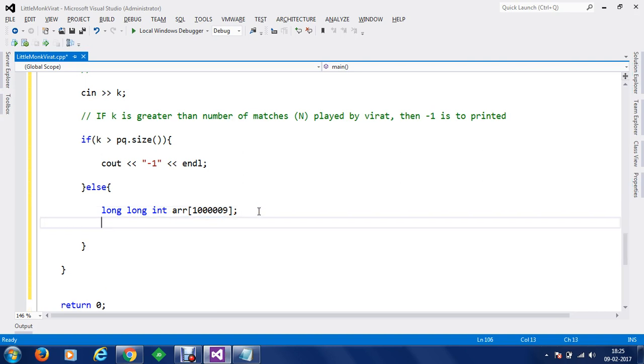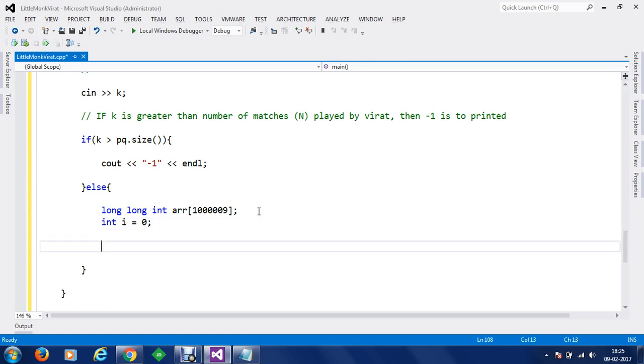And we have one more value. Let's say we are going to keep track of an integer index. So let's say I'm going to take an integer index I as well. And now what am I going to do? Let's say I'm going to get the values till my priority queue is empty.